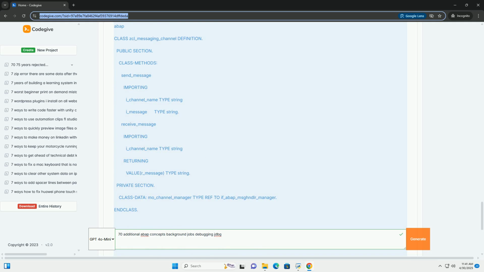ZCL_background_job_base is an abstract base class for background jobs. It defines a common interface: execute, get_status. ZCL_specific_job inherits from the base class and implements the execute method with specific logic. The submit to job statement is used to schedule the execution of the job.